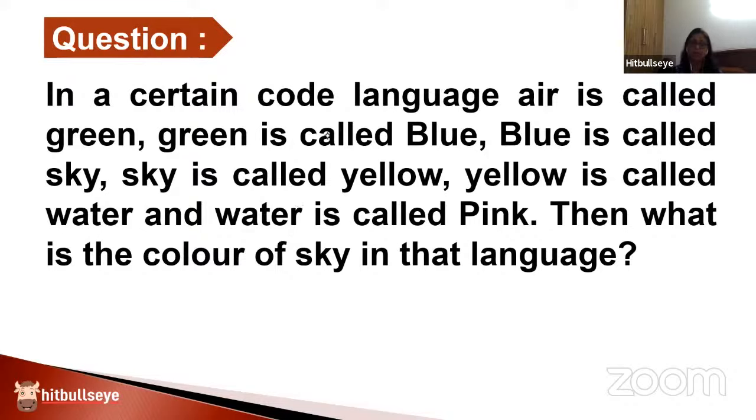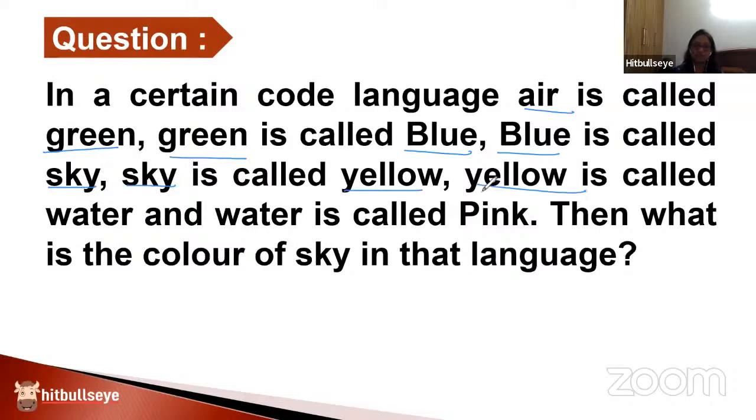So the question said, in a certain code language, air is called green. So please remember, the translation for air is green. That's it. Finished. Next word, the translation for green is blue. That's it. Next word, the translation for blue is sky. Next word, the translation for sky is yellow. All right.